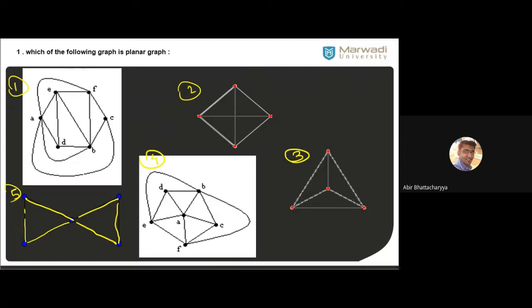Yes, Hannah, 2. What is 2? No. How is 2 non-planar? Tell me, is 2 planar or non-planar?